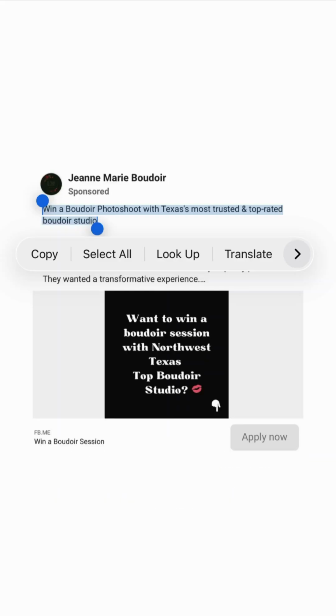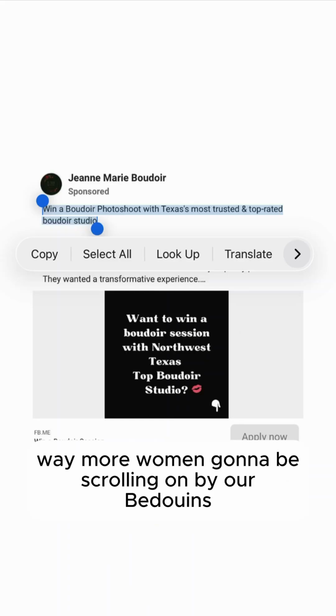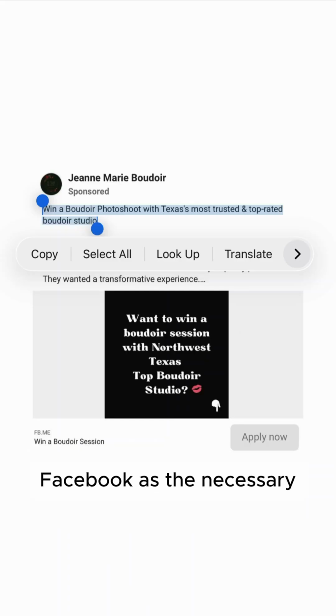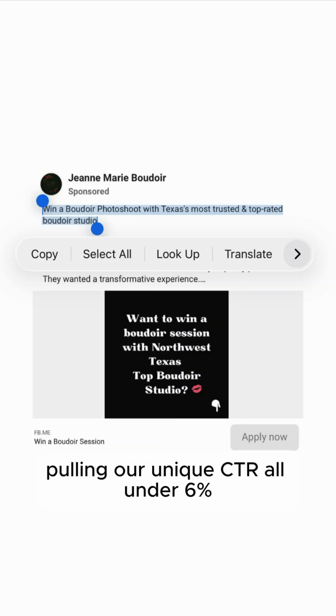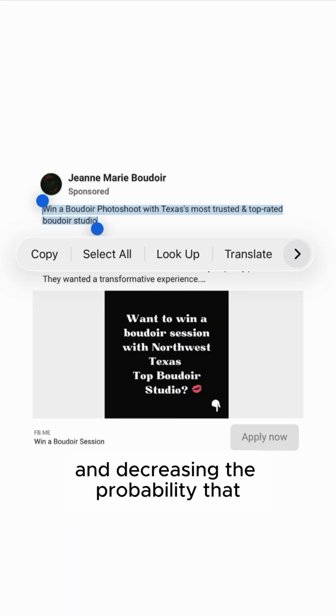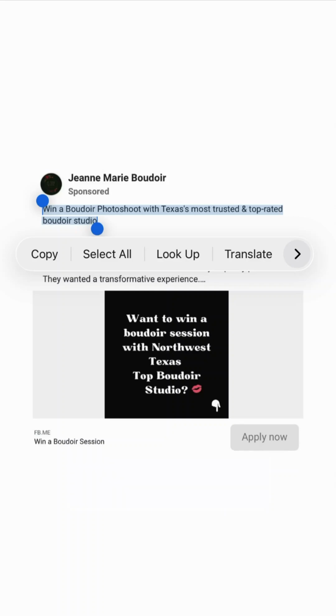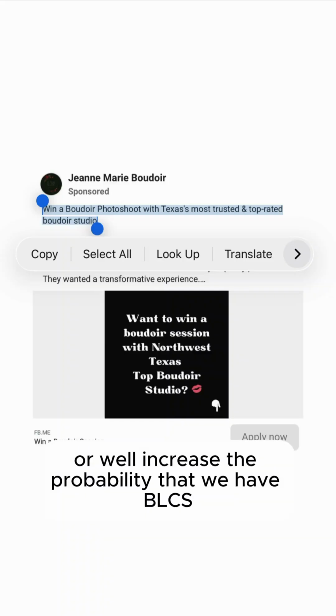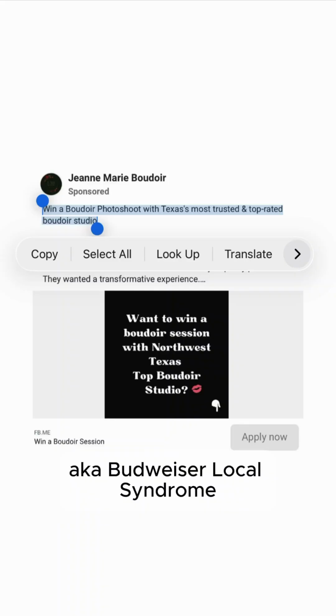But that's 100% incorrect. We're missing a lot of context here that could have been used. So as a consequence, way, way, way more women are going to be scrolling by our Boudoir Facebook ads than necessary, pulling our unique CTRL under 6% and increasing the probability that we have BLCS, aka Boudoir low click syndrome.